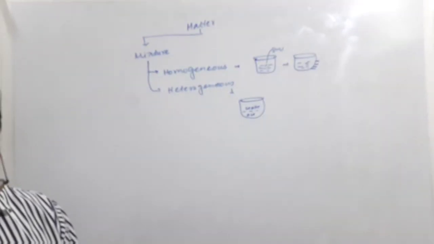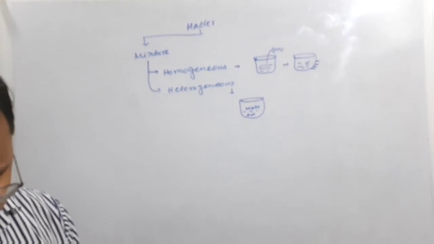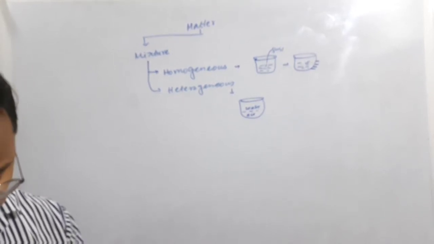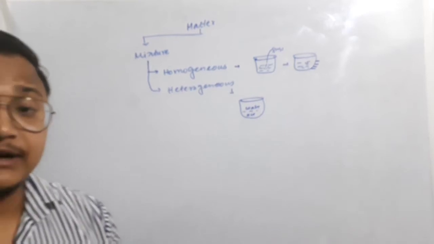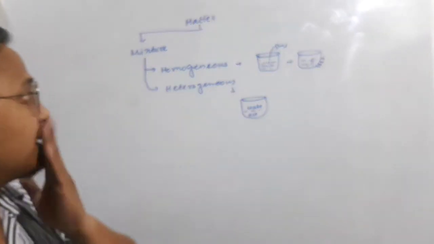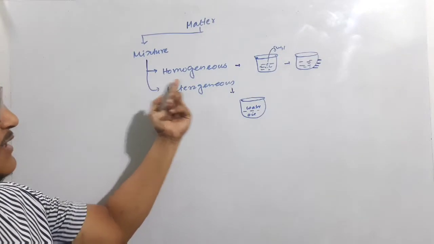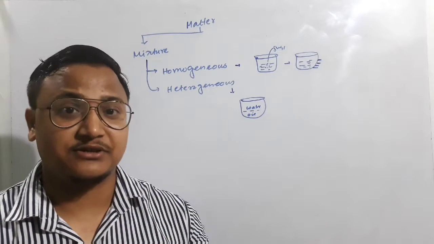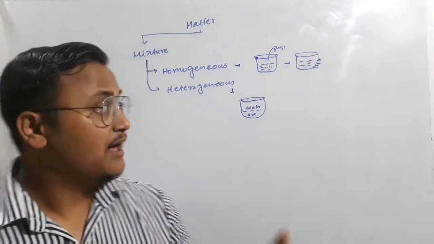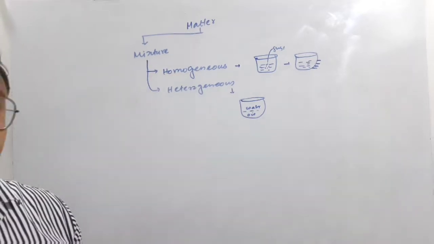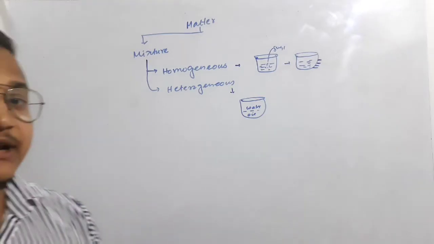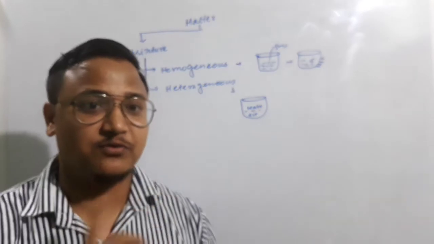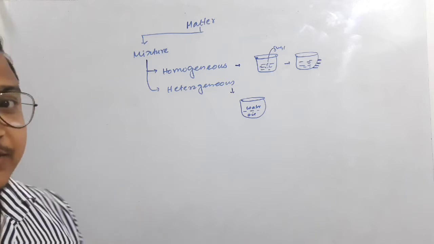Clear, students? If you go through the definition part, you can have the definition in your textbook also. In case of a homogeneous mixture, the components of the mixture are mixed throughout the mixture, meaning they are completely mixing. And here they are not mixed well. So try to go through the definition from your textbook. Probably some day later I will provide you the PDF notes for this portion. I think you guys have understood these things.